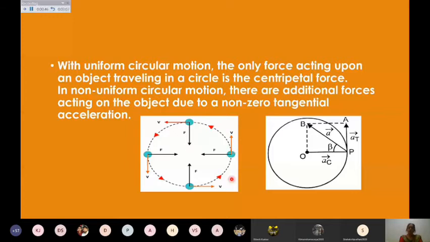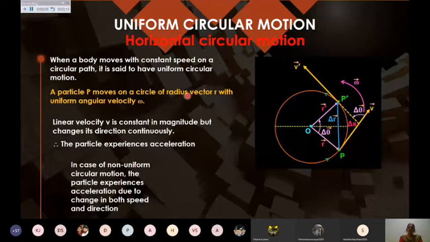We will of course be dealing with this in more detail. Your syllabus has specially mentioned uniform circular motion. Uniform circular motion means I want to make a body move along the circular path with the speed constant. Speed is constant along the circular path, then it is uniform circular motion. As I have said, we may take the horizontal circular motion also under this heading.